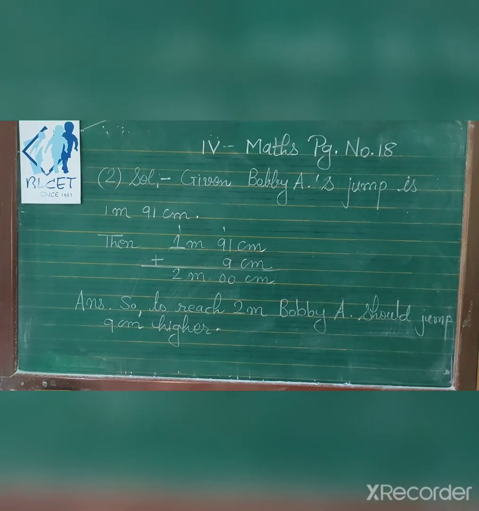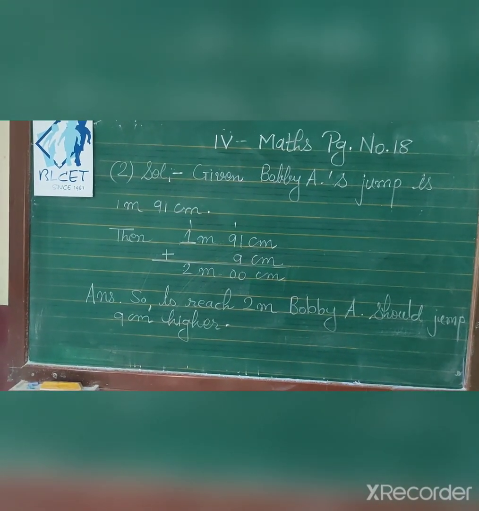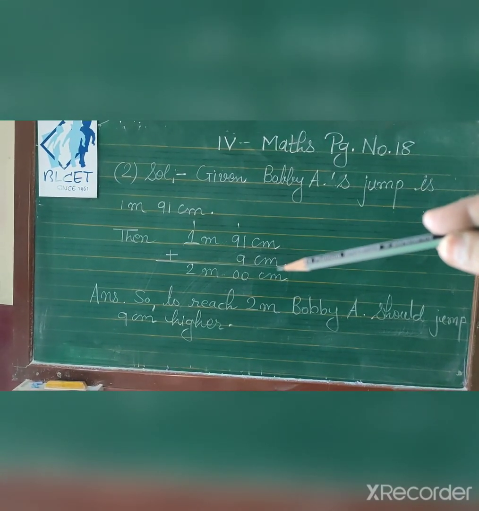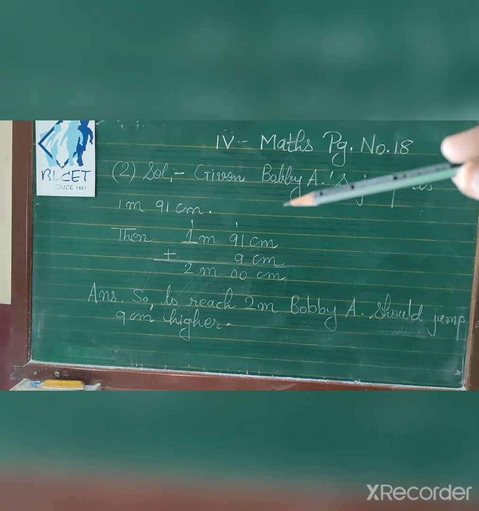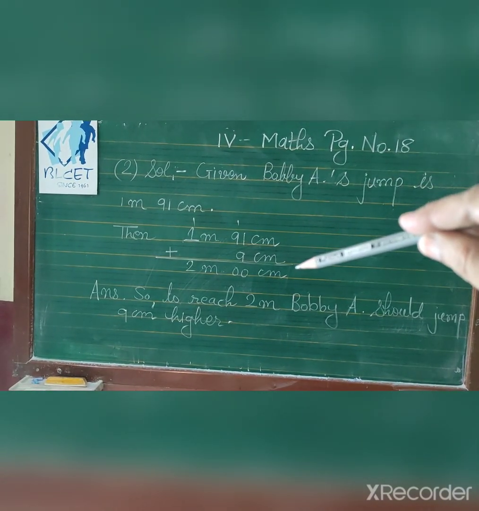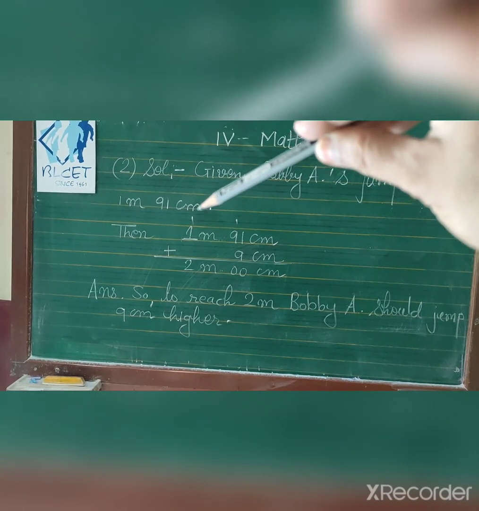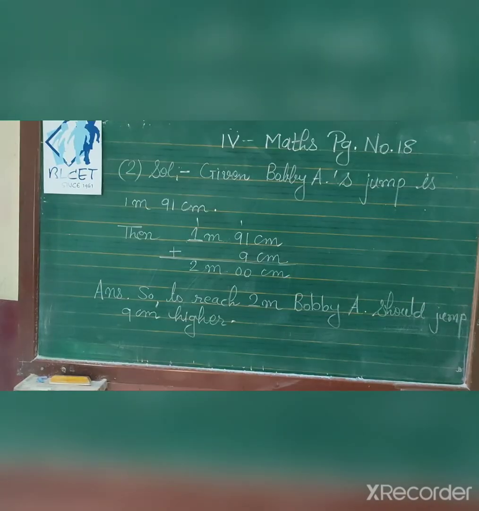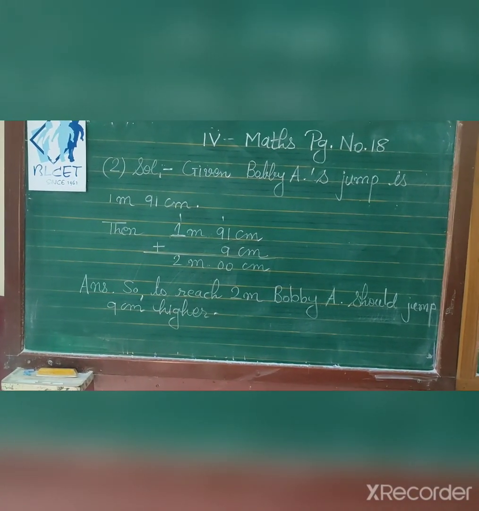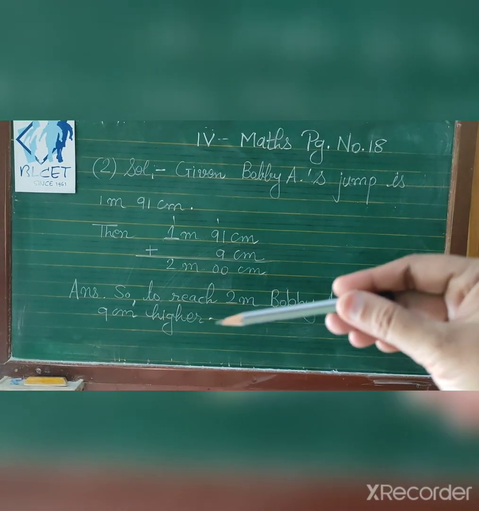So if you count 9 on your fingers, 91 plus 9, you will get 100 centimeter. 100 centimeter will make 1 meter, so 2 meter. So to reach 2 meter, Bobby A should jump 9 centimeter higher.